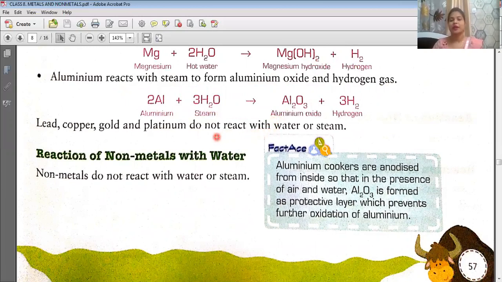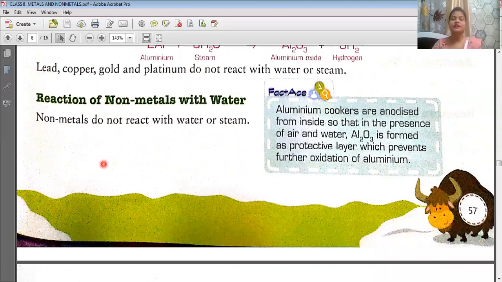Now again there is an exception in metals. What is the exception? Lead, copper, gold and platinum, these metals do not react with water or steam. So what are the metals which do not react with steam or water? We can say our answer will be copper, gold, platinum and lead. Understood? Okay.